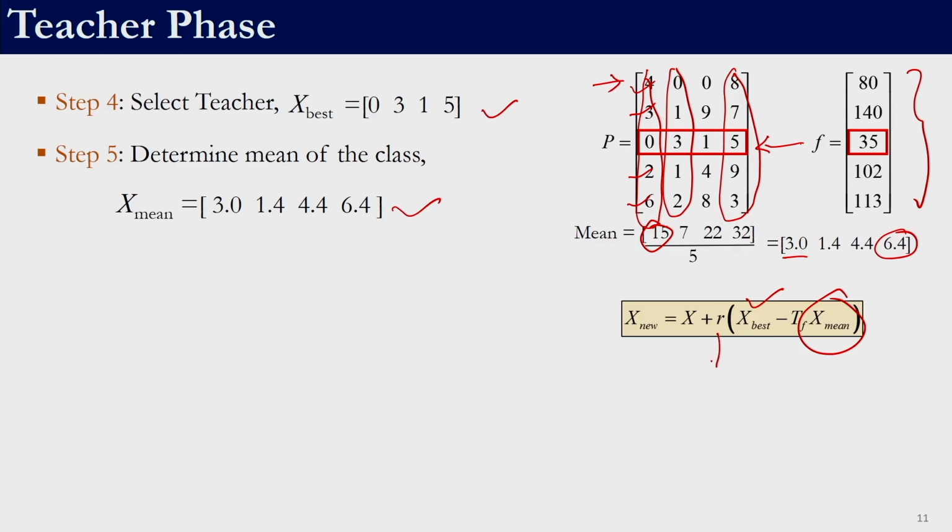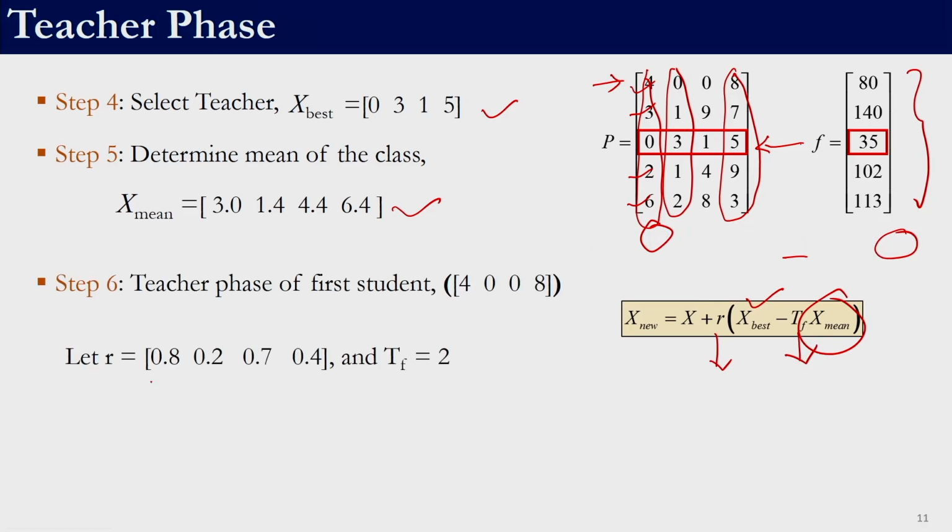Now we need these random values and this teaching factor. Let us take the random values to be 0.8, 0.2, 0.7, 0.4. I need 4 values because it is a 4 variable problem, whereas I need only one teaching factor, and the teaching factor has to be either 1 or 2. The new solution is given by this equation.